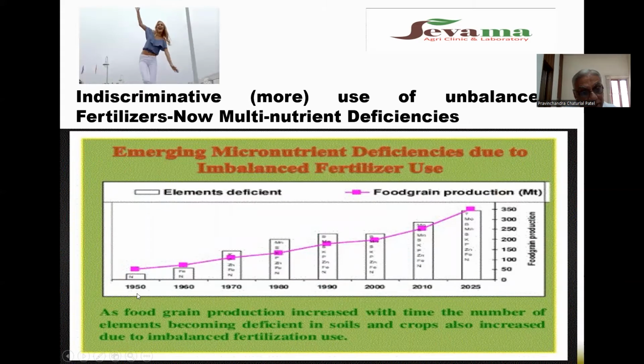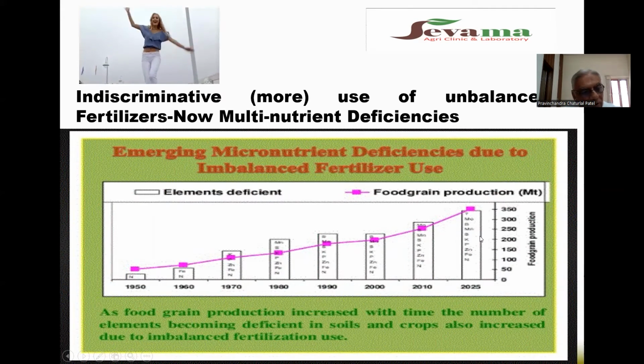In 1950, only nitrogen deficiency was observed in our Indian soil. In 1960, the deficiency of nitrogen and iron. In 1970, nitrogen, iron, and zinc. But at present, in 2010, we are observing the deficiency of nitrogen, iron, zinc, phosphorus, potassium, sulfur, and manganese.